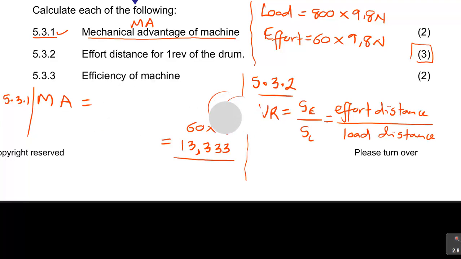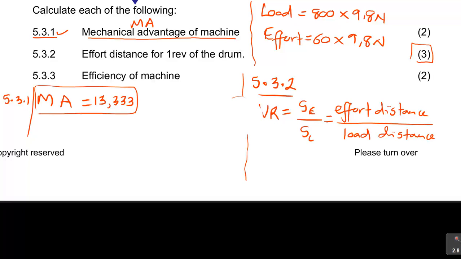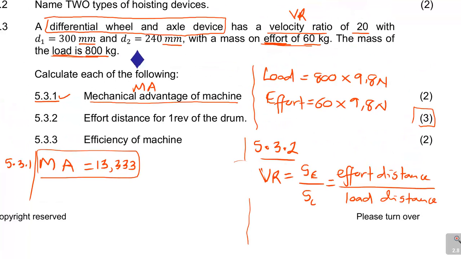Okay, let me put this thing here. We have calculated this 13.333. Let me just put it here for now. MA is 13.333. Keep it there for now. Now we have, if we're talking about the VR, as I said, VR is SE over SL, equal to effort distance over load distance. Now in our statement, they did give us VR.